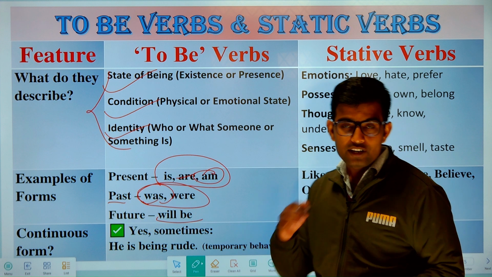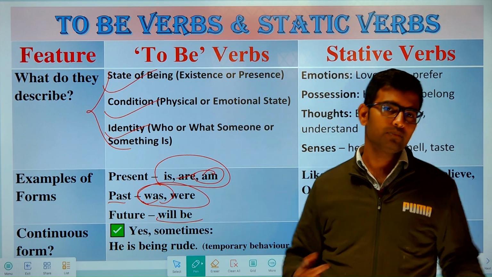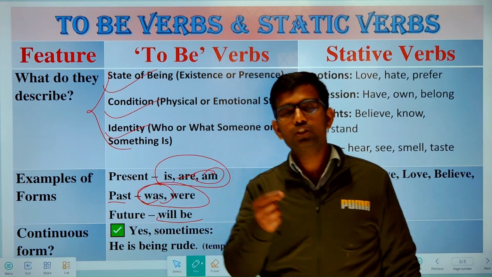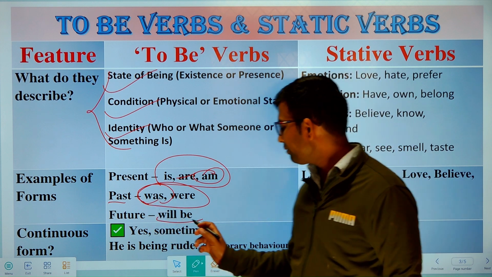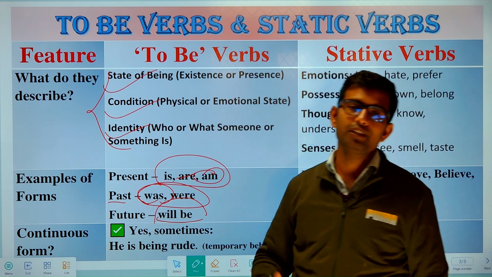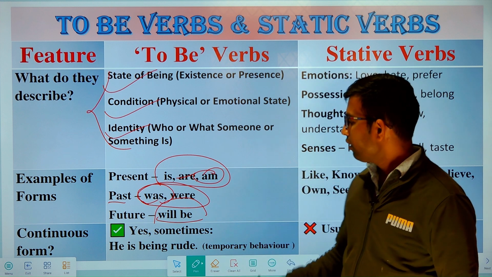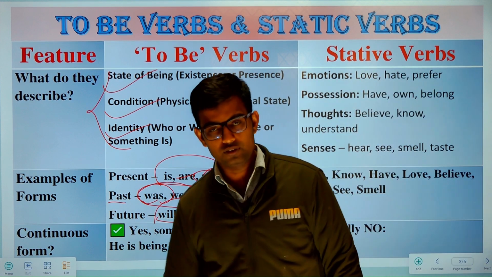Got it? And suppose in future, I won't be a teacher and I wish to be a doctor. So if I wish to say my future identity, again I will use the future to be verb, that is will be. So I will be a doctor. That will be my identity for the future. You got it? Okay.